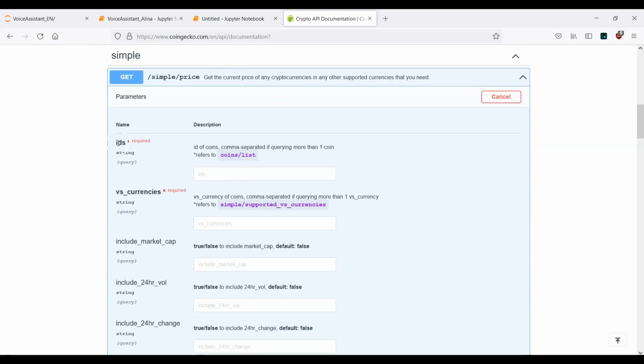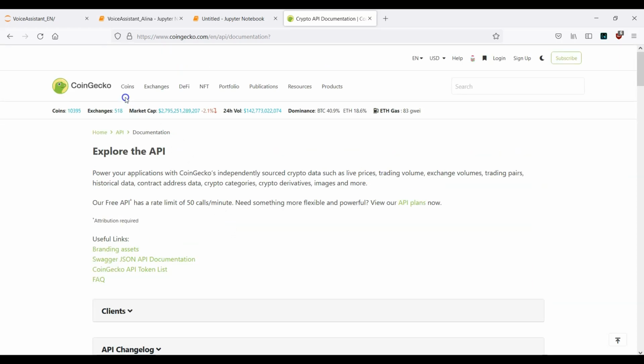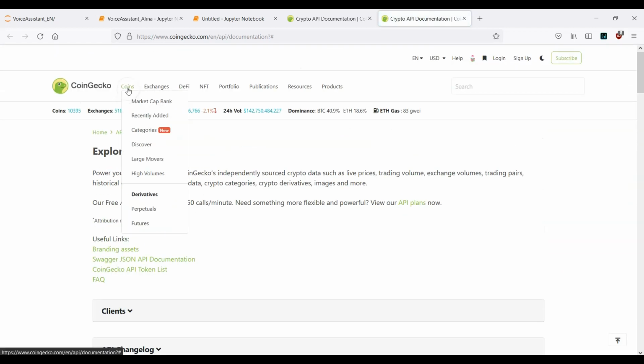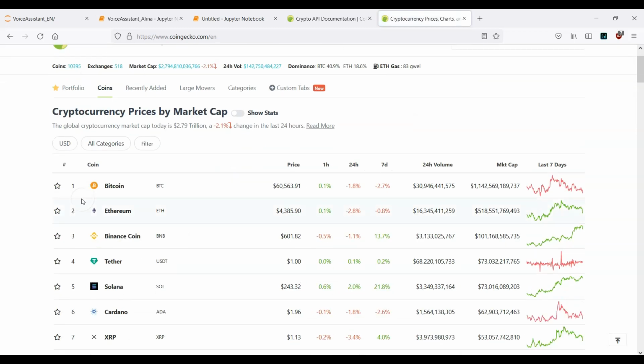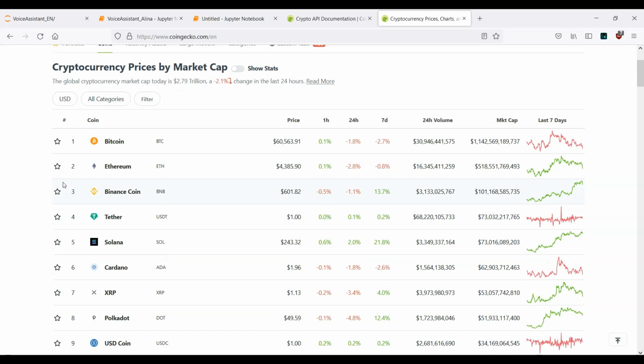Here in these 2 areas I need to provide information. Here it's asking us what kind of cryptocurrencies we want to work with, and here we need to provide the currency itself. This is very straightforward. We want to work with USD, with US dollars. Now if I scroll up and click on coins, actually I want a simple overview. It's here, about all the coins. For example, now we want to work with